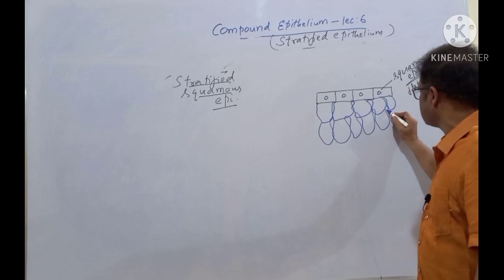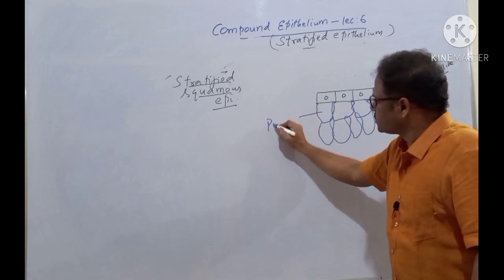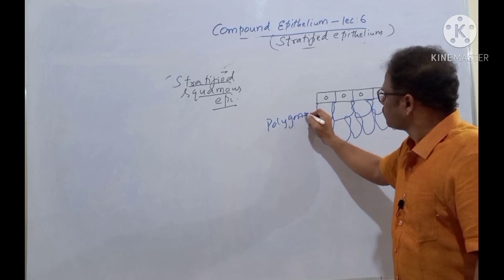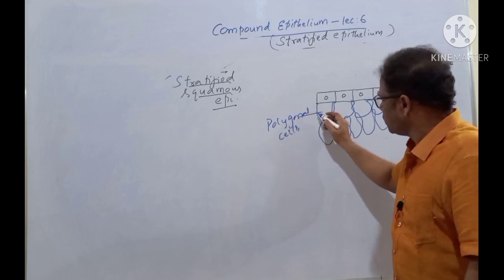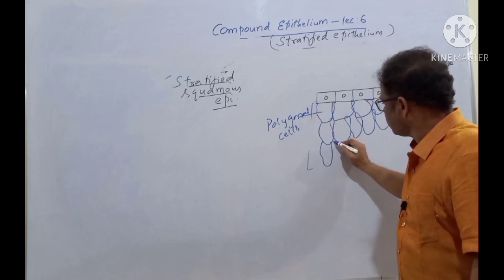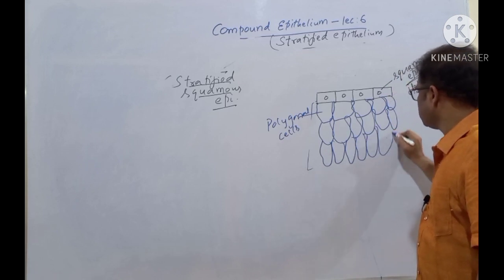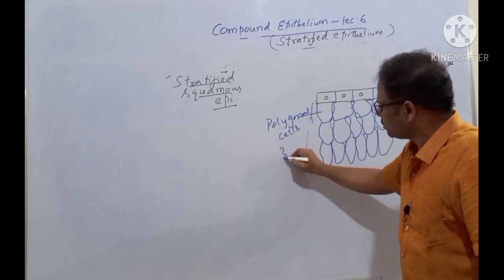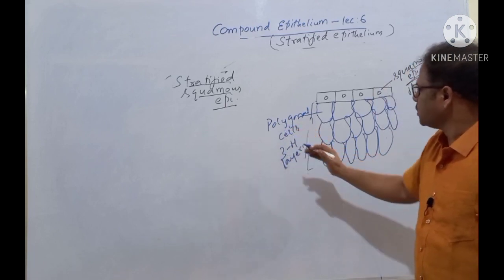Of course, there are no gaps here. How many layers of polygonal cells are there? Like this, 3 to 4 layers. I'm drawing only 3, but actually 3 to 4 layers of polygonal cells are there.